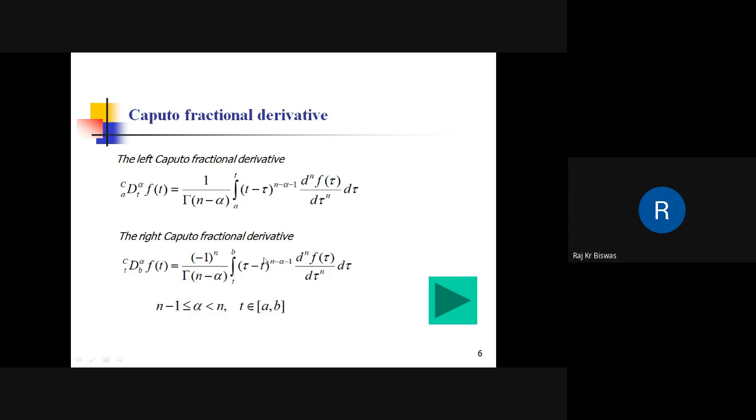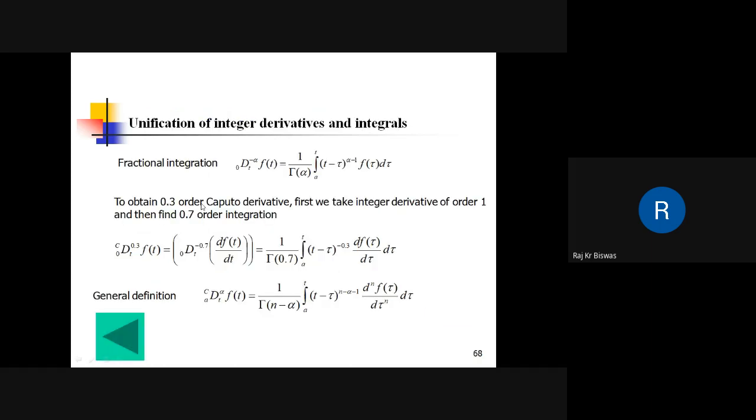Now how is this Caputo derivative computed? Fractional integration we have already defined. This is the fractional integration, the generalization of integer order integration. Now here, to find the 0.3 order Caputo derivative, first we take the integer derivative of order 1. Then it is followed by 0.7 order integration.